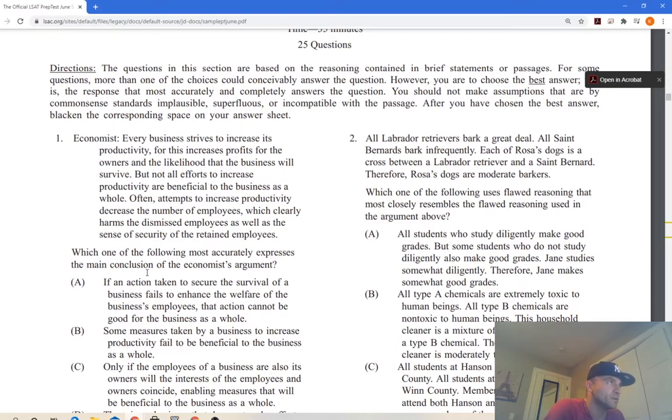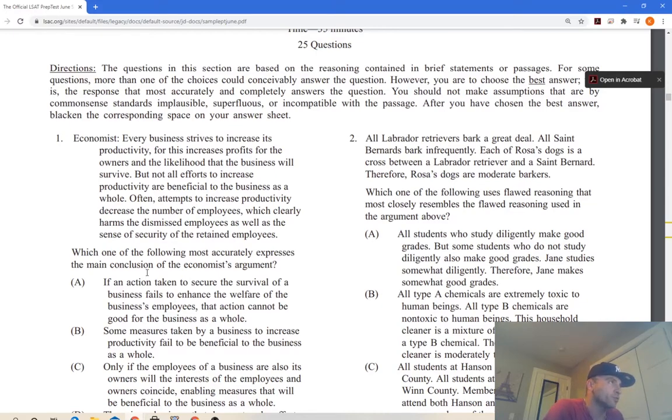For this reason, right, understanding that flows through from what we just said. For this reason, increases, it flows from it. For this increase, profits for the owners and the likelihood that the business will survive, right? So increased profits and likelihood the business will survive, right? Both of those things, good.